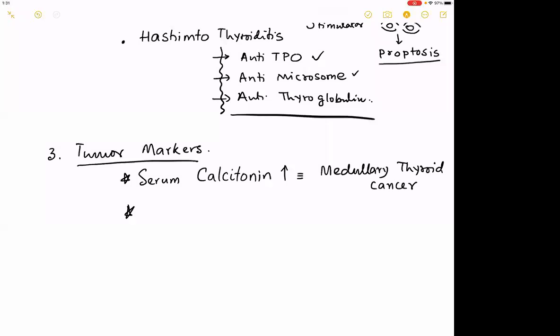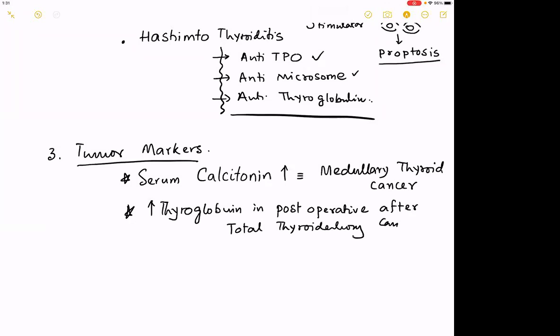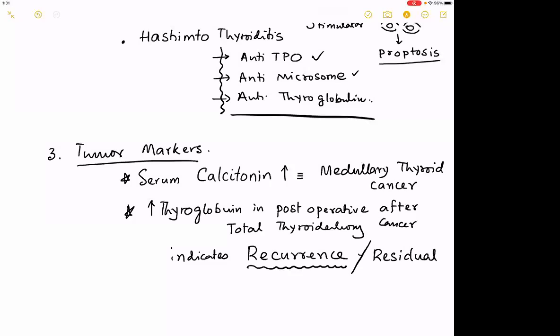Good. Remember that an increase in thyroglobulin in the post-operative period after total thyroidectomy for cancer indicates a relapse, better called a recurrence or a residual tumor.